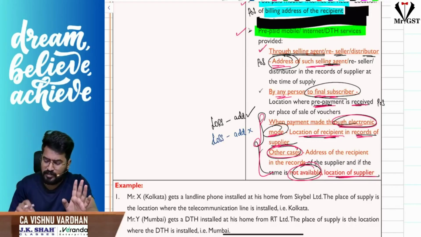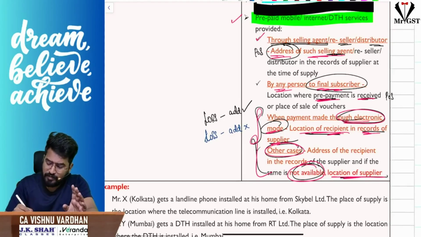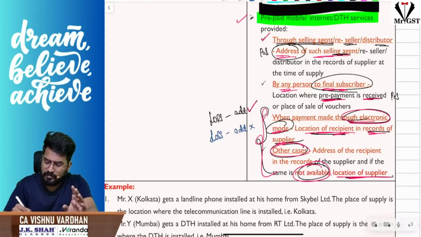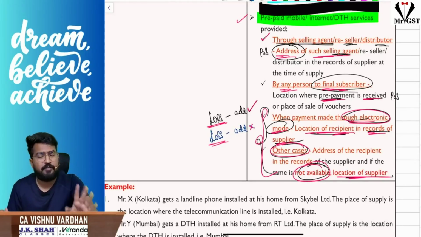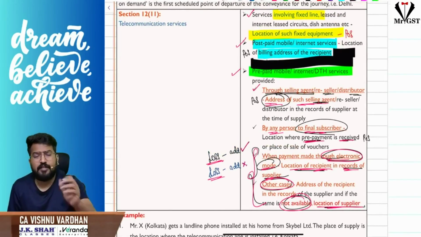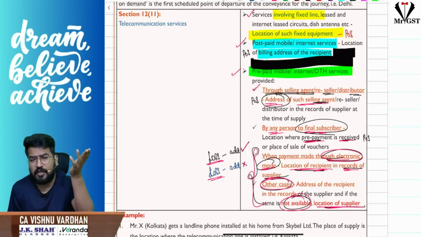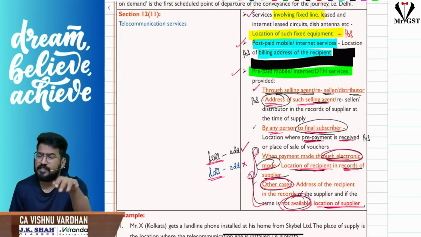Simple. Through electronic mode or any other payments, if the address of the recipient is available, then the location of the recipient. If the address of the recipient is not available, then the location of the supplier will be taken as place of supply. Simple. So I repeat, 12 subsection 11, telecom services: through fixed lines, the location where it is installed. Postpaid connections, the billing address. Prepaid connections, if through a selling agent or distributor, then the address of the selling agent or distributor. If directly to the final subscriber, where the payment is actually received, that place will be the place of supply. Through electronic mode or any other cases, if you have the address of the recipient, take it as place of supply.